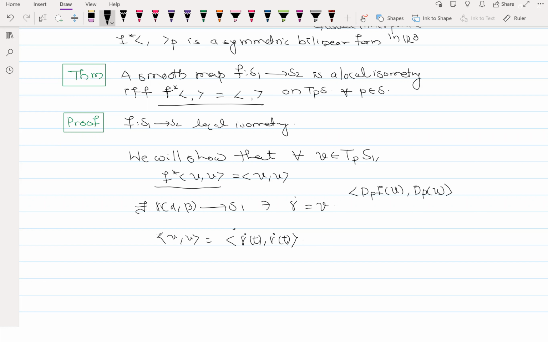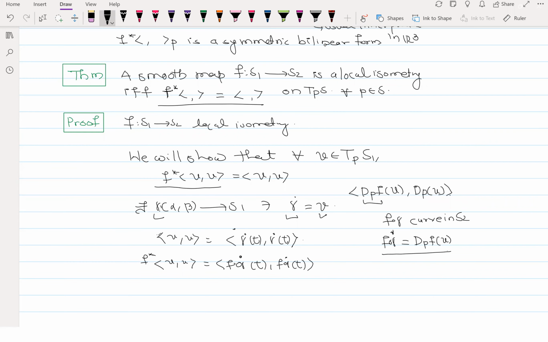So what is dₚf(V)? Do you remember how this map works? If this is a curve for V, then you have to look at f∘γ. This will be a curve inside S2, right? And if you look at (f∘γ)', then this is precisely the definition of dₚf(V). You remember this? So now if I want to calculate f*⟨V, V⟩, this is equal to ⟨(f∘γ)'(t), (f∘γ)'(t)⟩.